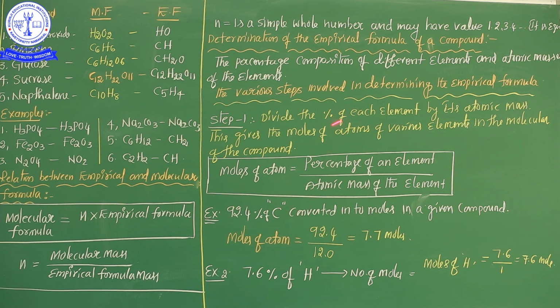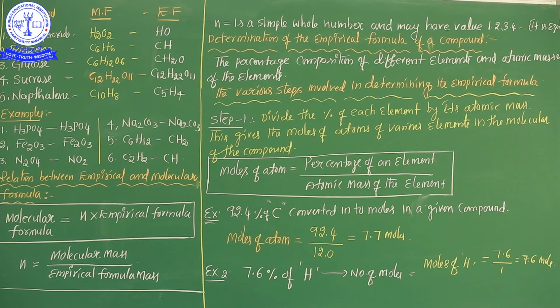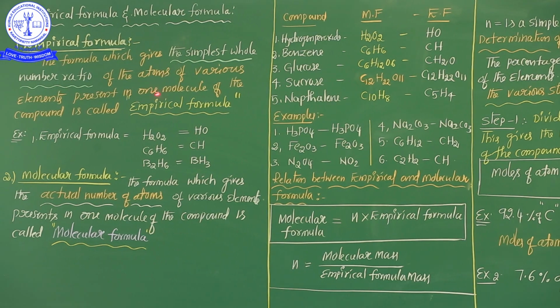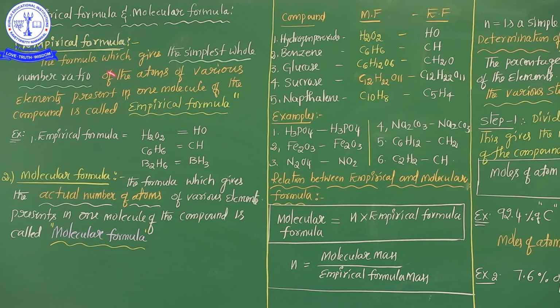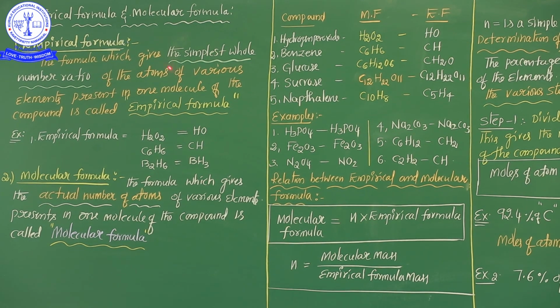See once again, my dear students, briefly I will explain right now. Empirical formula. What is empirical formula? The simplest whole number ratio. Keep it in your mind. These important words are not needed for a complete definition, but from the board level point of view, every student should write the complete definition. But from the competitive exam point of view, keep only short answers in your mind. The simplest whole number ratio of the given compound is its empirical formula. The actual number of atoms in a given compound is called the molecular formula. Okay, my dear students.